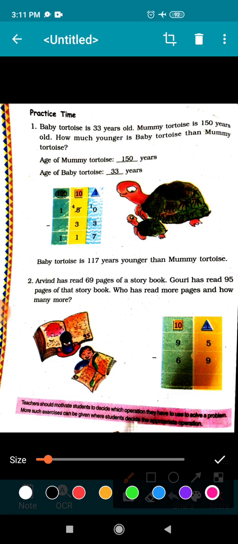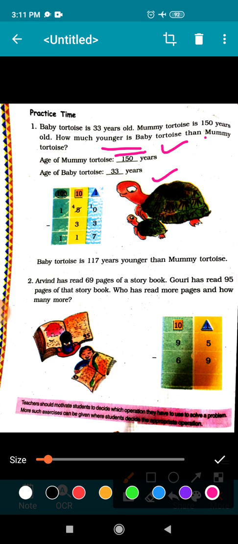Age of mummy tortoise, that is 150 years. Age of baby tortoise, that is 33 years. And you have been asked how much younger is baby tortoise than mummy tortoise. मम्मी से कितना छोटा है baby tortoise? उसके लिए what will you do? You will subtract the numbers.